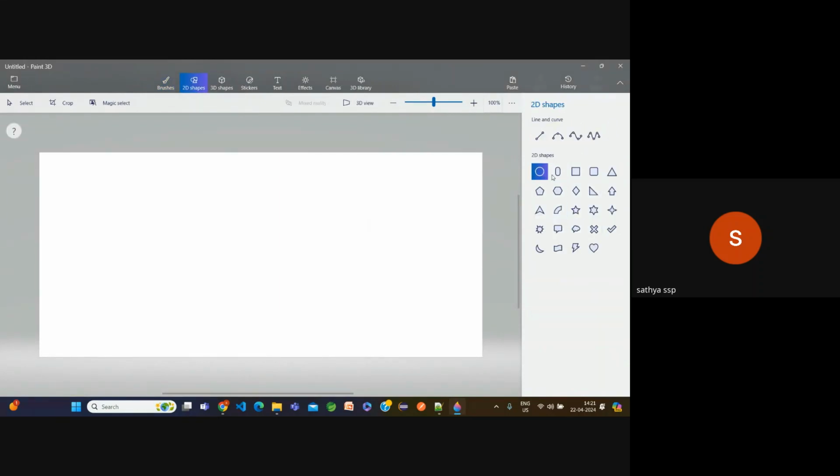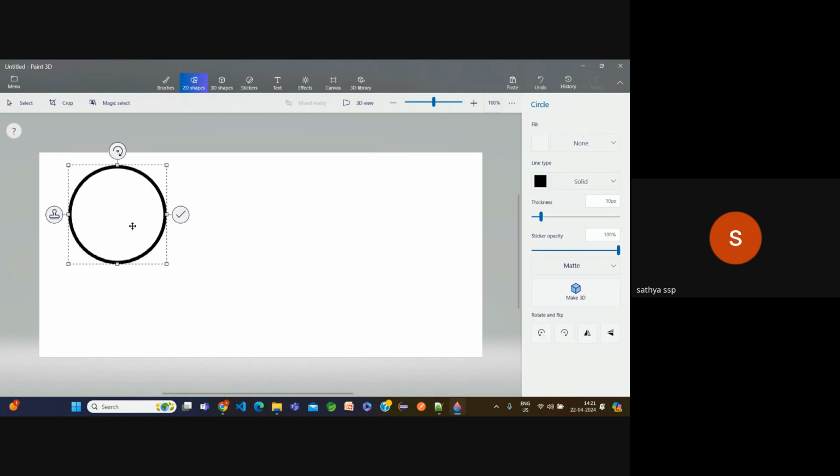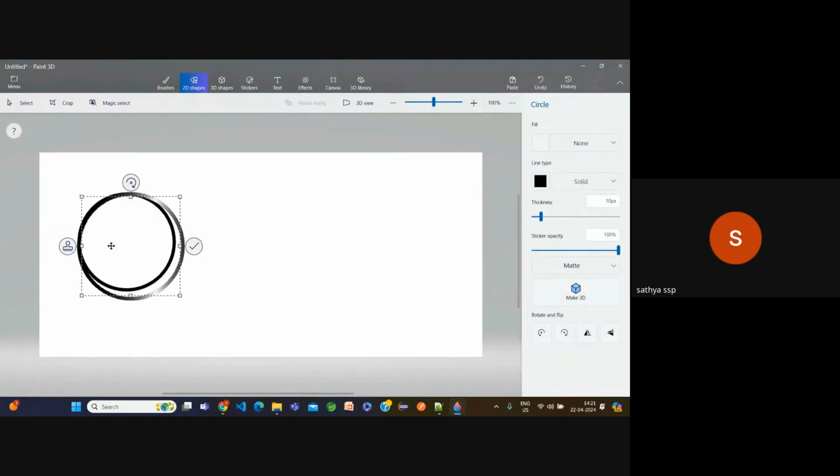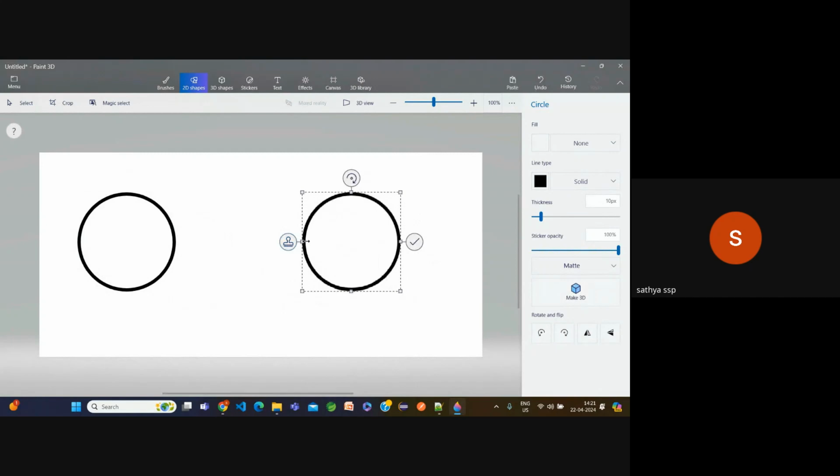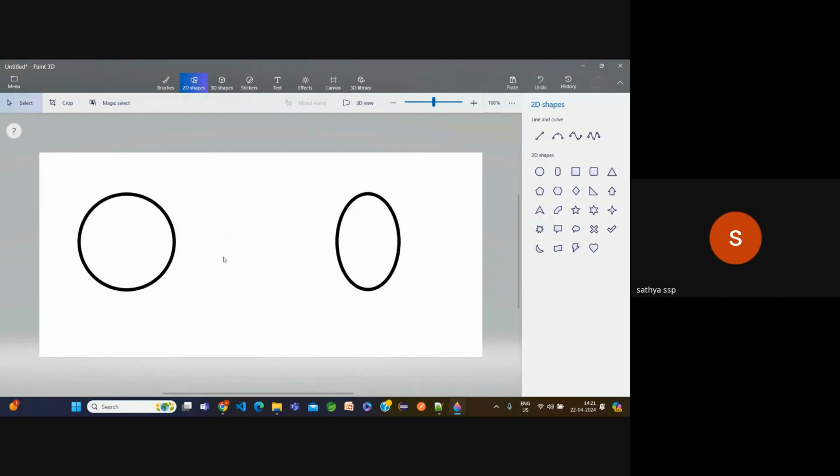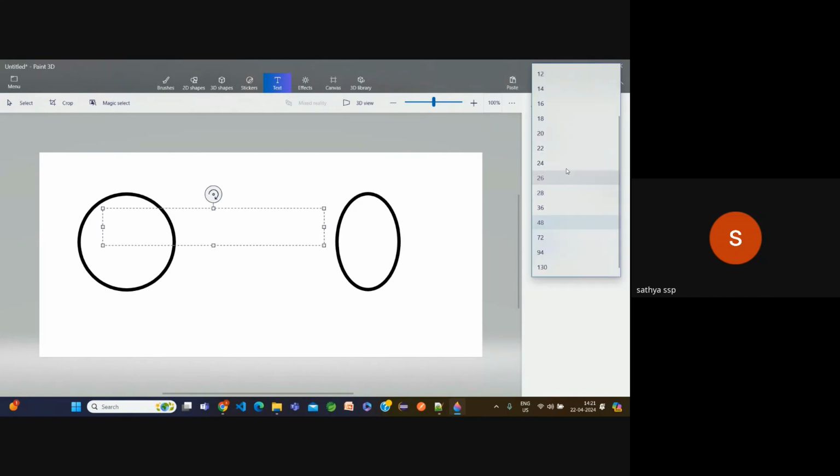where's the circle? Now it is a circle here. I'm going to store one school name.